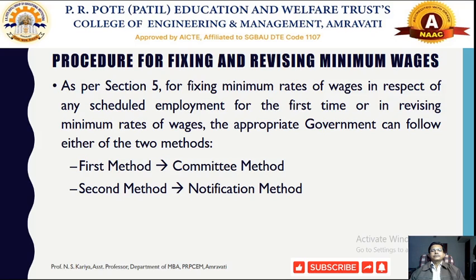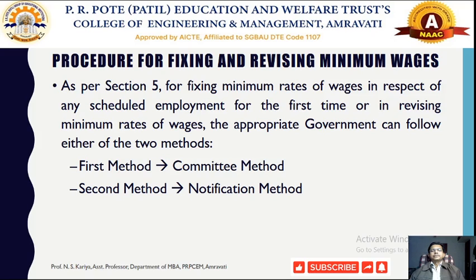According to section 5, the fixing of minimum rates of wages has been provided under the respective scheduled employment, and it should be revised by the appropriate government, either state government or central government.